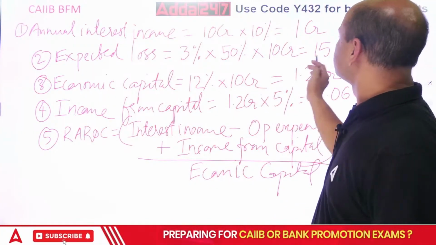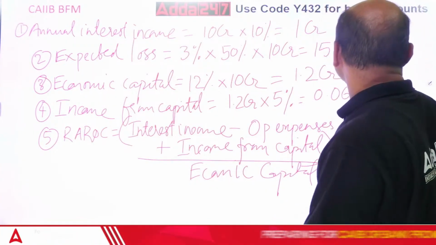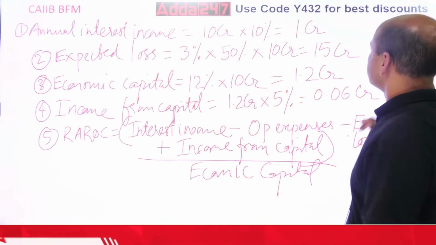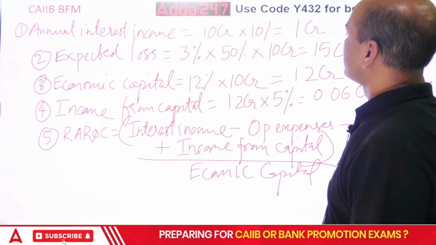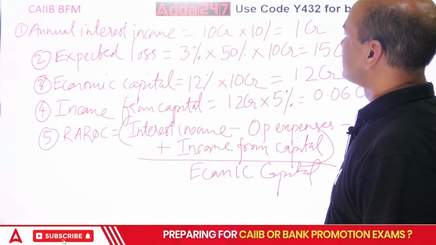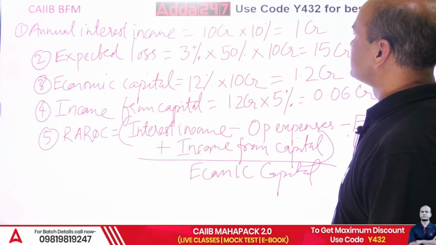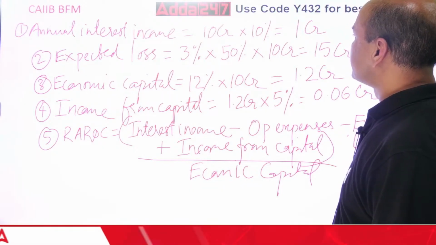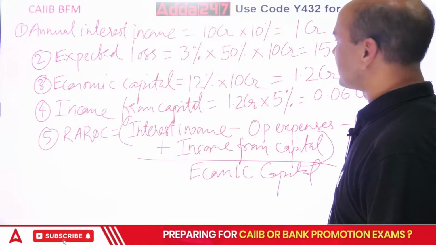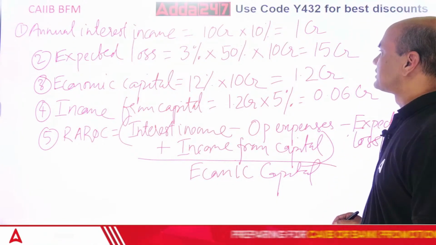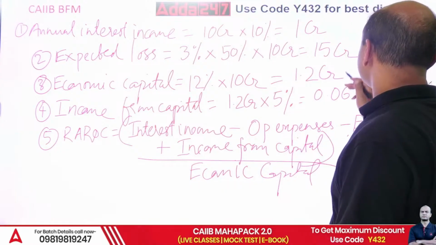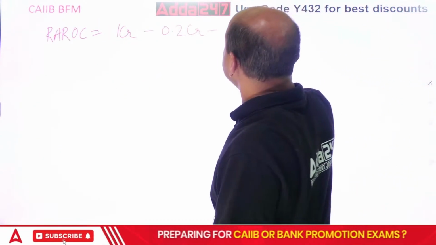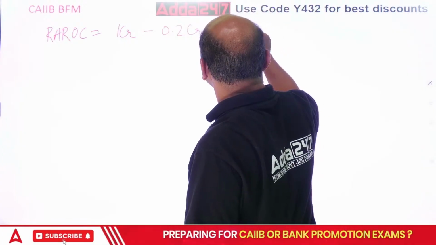What is the expected loss? 15 CR. Right? So 15 CR. Or is it 3 into 10 CR? Yeah, 10 CR is the interest income, 1 CR, yeah. Minus expected losses 15 CR, correct. So this overall project will be in a loss, 15 CR. So do this 15 CR minus 15 CR. It is huge, 15 CR.